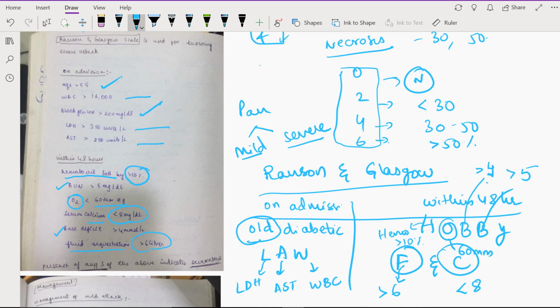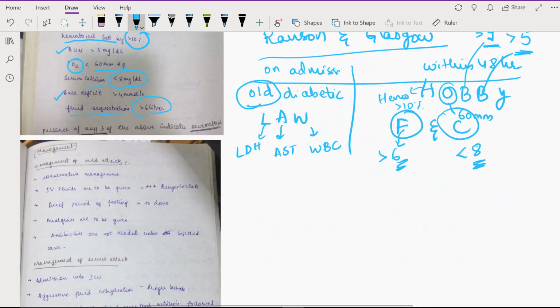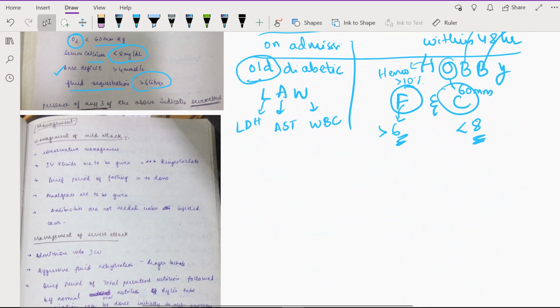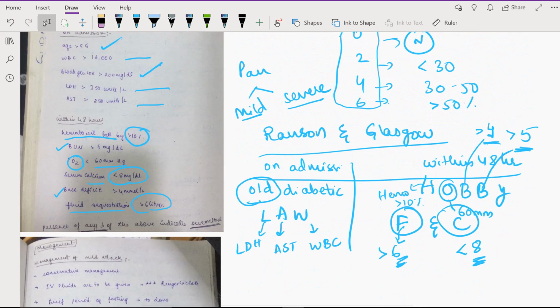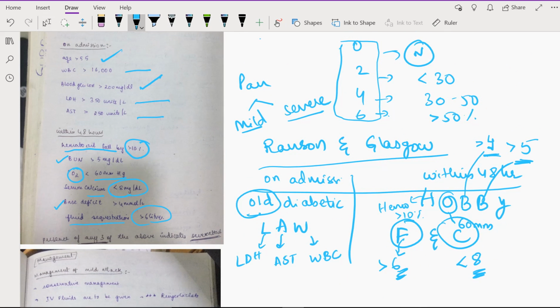So C is 4, 5, 6, and 8. Easy to remember, right? Next, you're going to add up the scores, giving 1 point for each of them, and then if the score turns out to be greater than 3, then it is a severe attack.